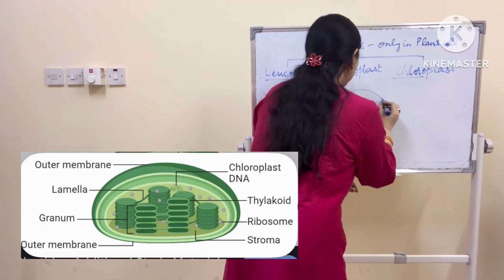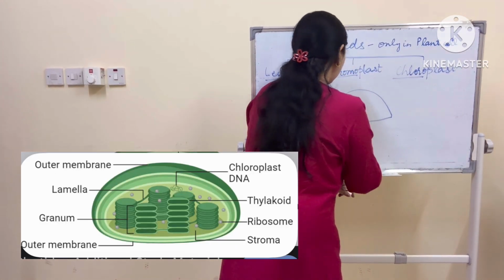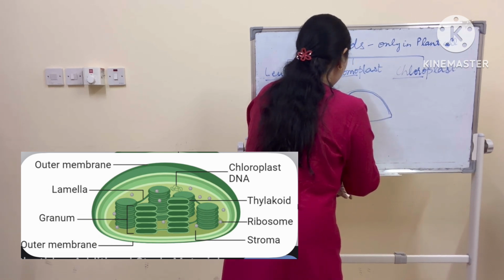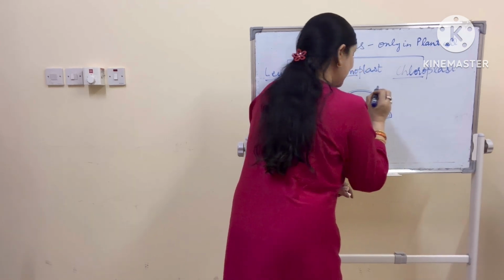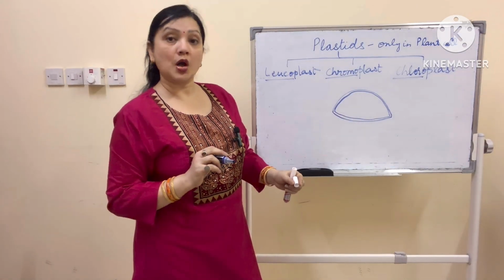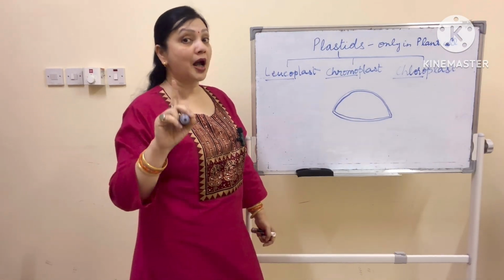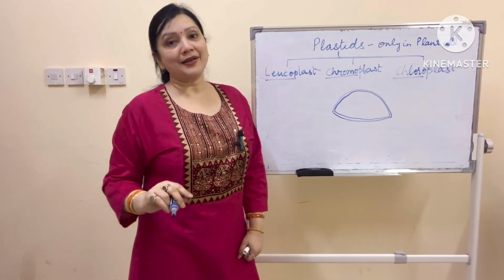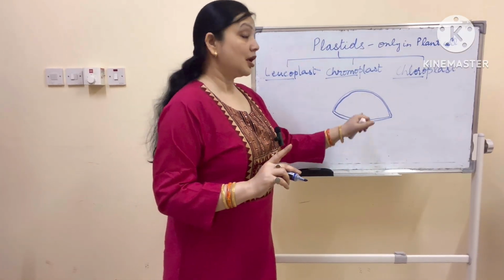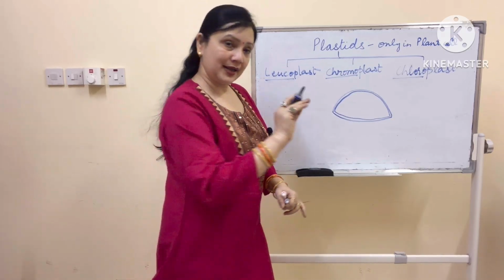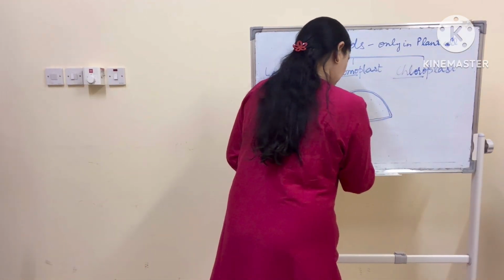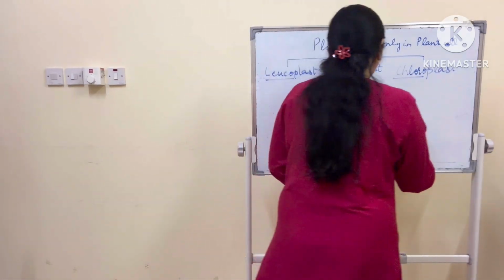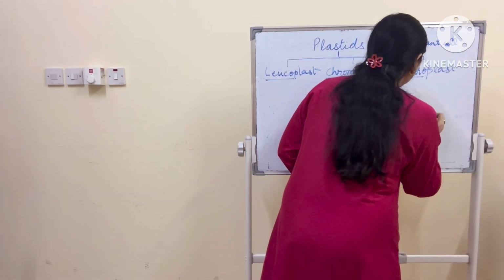Now this chloroplast is again a double membrane bag-like structure, sac-like structure. Till now most of the organelles are double membrane. Chloroplast is also double membrane. We have studied only one organelle, ribosome, which had no membrane. It has a fluid inside, not jelly-like like cytoplasm, it's more watery. This fluid is called stroma.